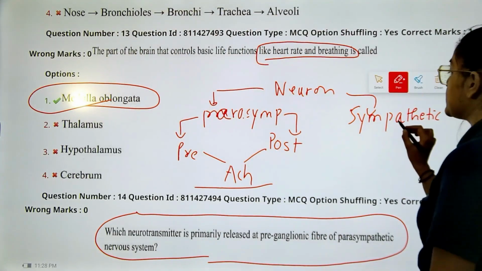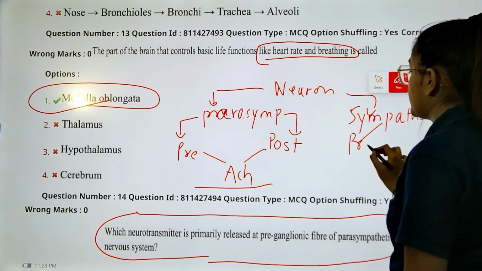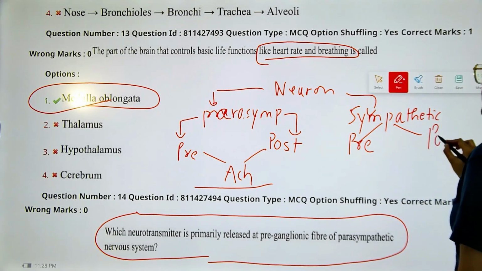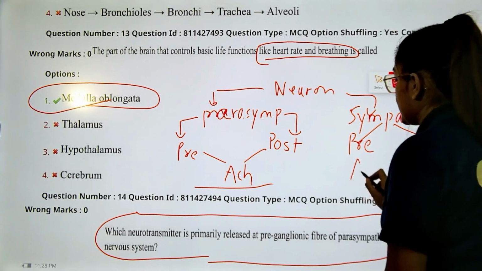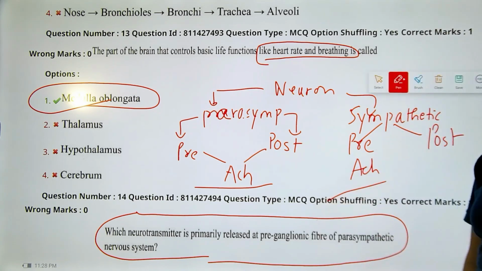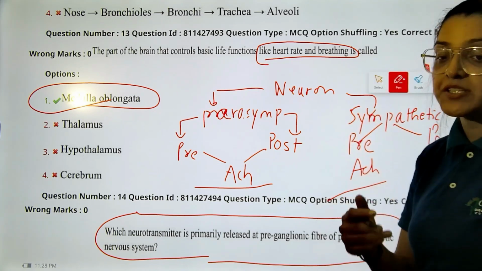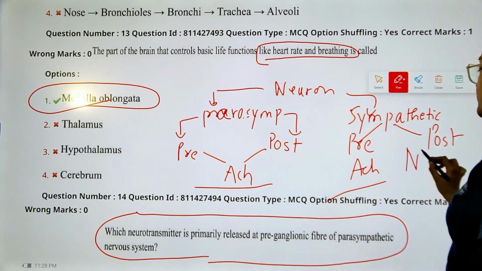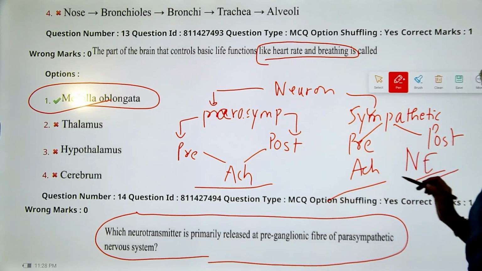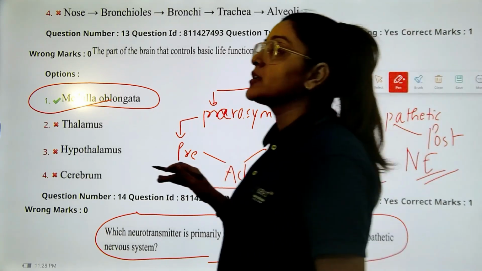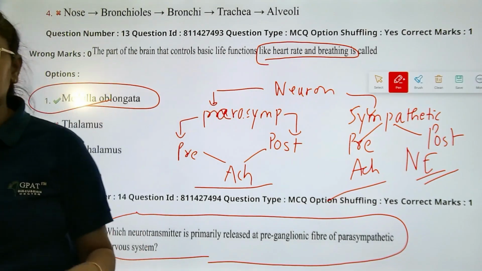While in the case of the sympathetic, here also we have the preganglionic and postganglionic. Preganglionic is responsible for the acetylcholine, while the postganglionic is responsible for the epinephrine, norepinephrine, like that. So I think the explanation itself will give you the answer.